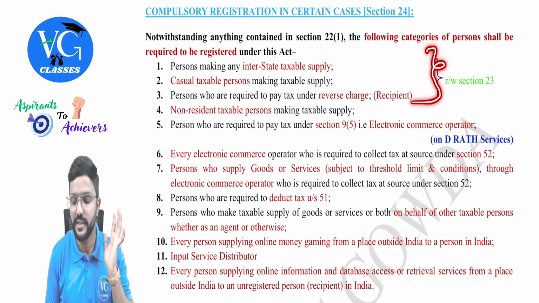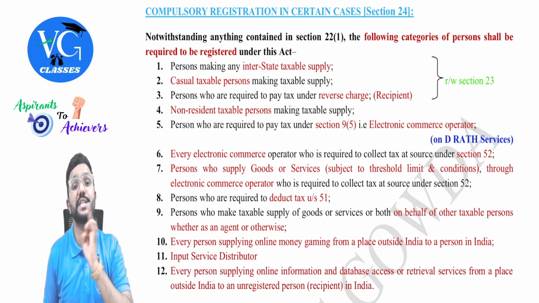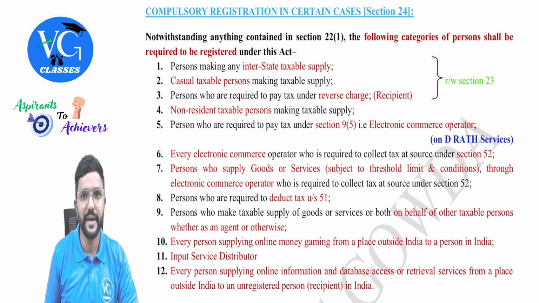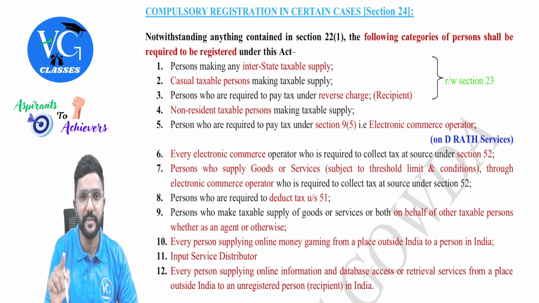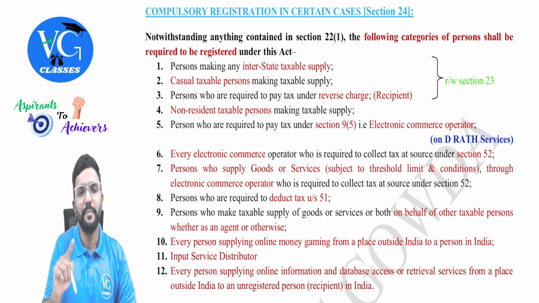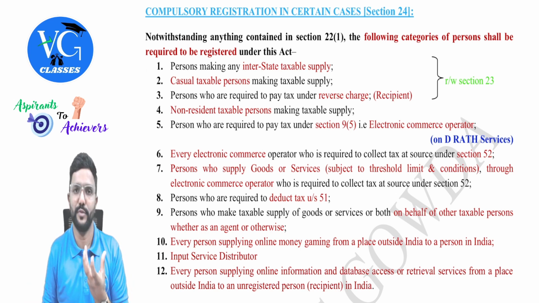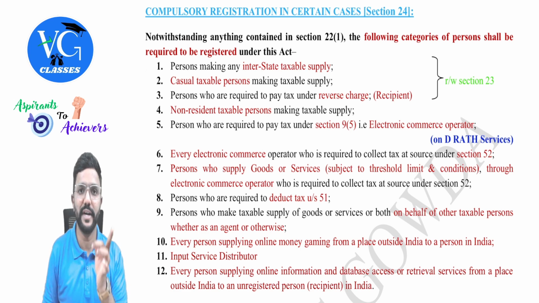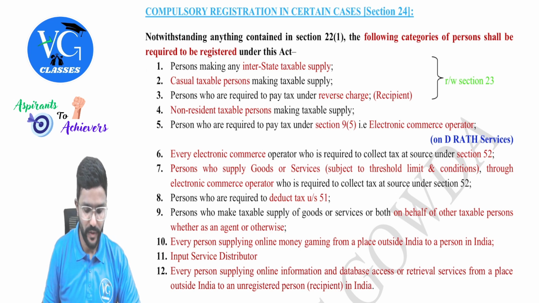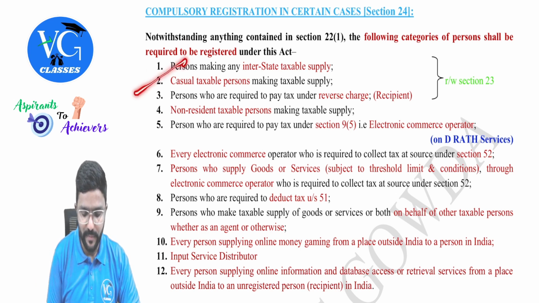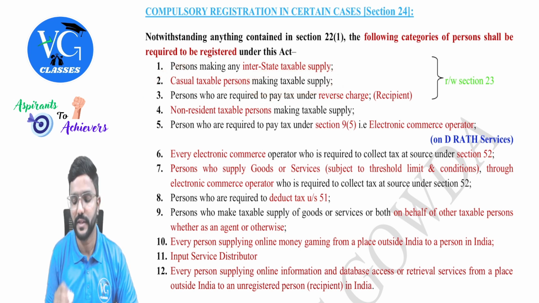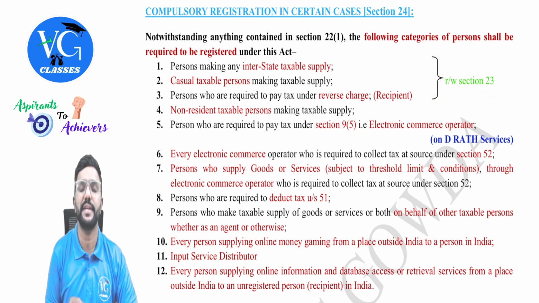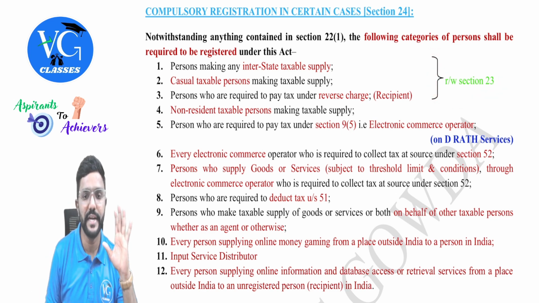So that is why for the first 3 points I have mentioned read with section 23, guys. Read with section 23, because here they told it is mandatory to get registered for them irrespective of their turnover, but in section 23 they are giving some exemption. So you should have a knowledge of both to tell whether they should get registered or not. Okay. Next, casual taxable person making taxable supply. Yes, compulsory registration, but still, even for them, there is one exemption given under section 23. We will see that later.